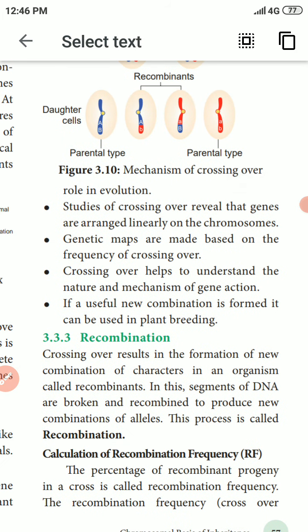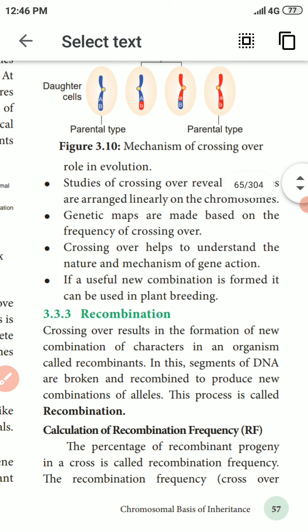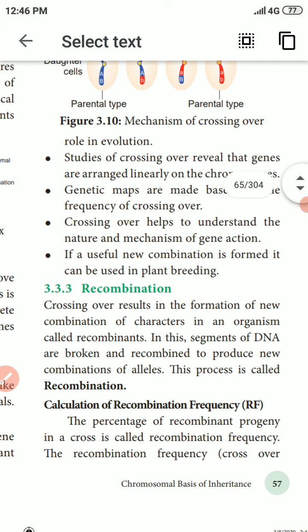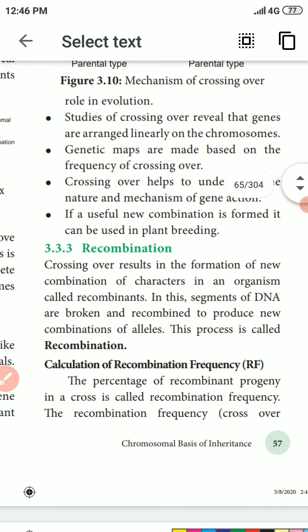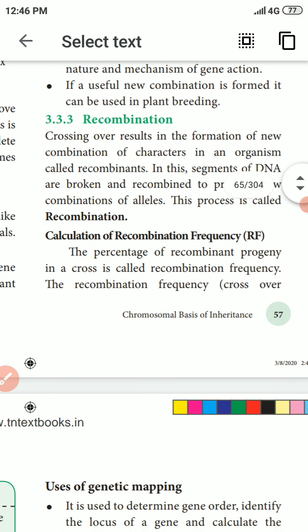Studies of crossing over reveal the linear arrangement of genes on the chromosomes. Third, genetic maps are made based on the frequency of crossing over. Crossing over helps in understanding the natural mechanism of gene action. If a useful new combination is formed, it can be used in plant breeding methods. These are all about crossing over.